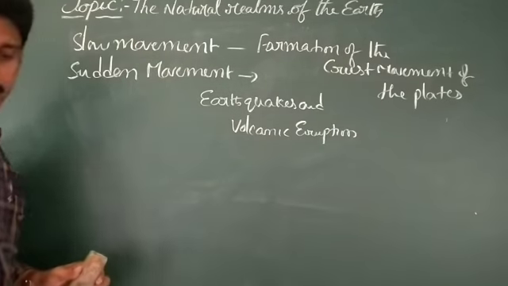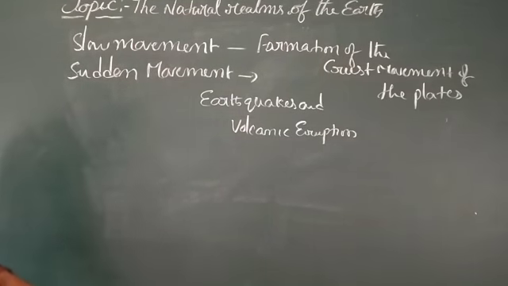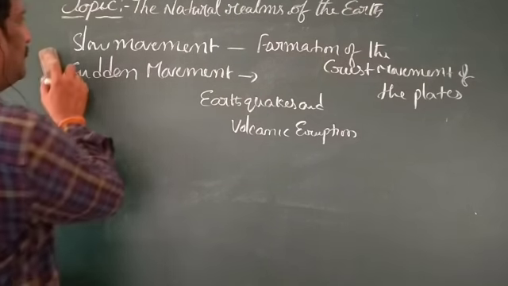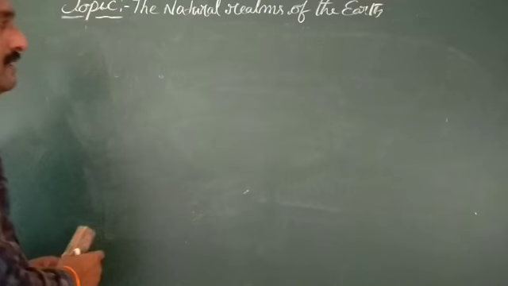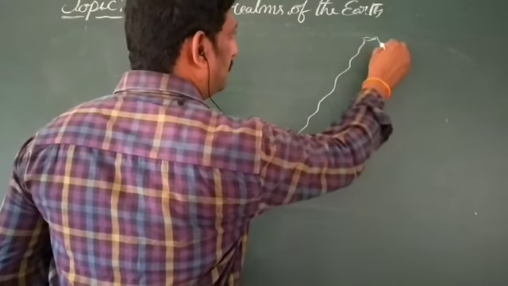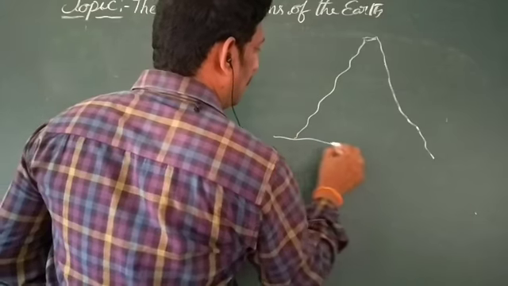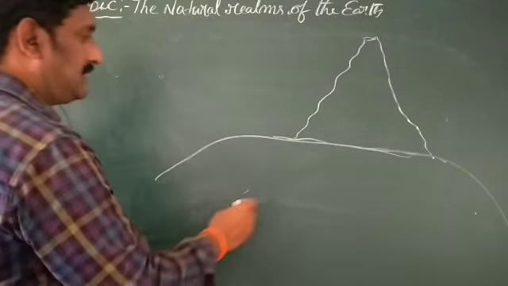Volcanic eruptions. Okay, now we are going to discuss volcanoes. In your textbook, page number 18, one of the pictures is also given. For example, I want to draw one of the pictures here. Okay, this is the earth surface.